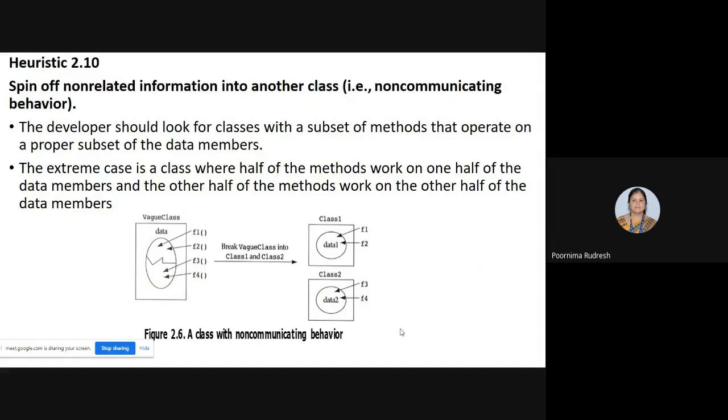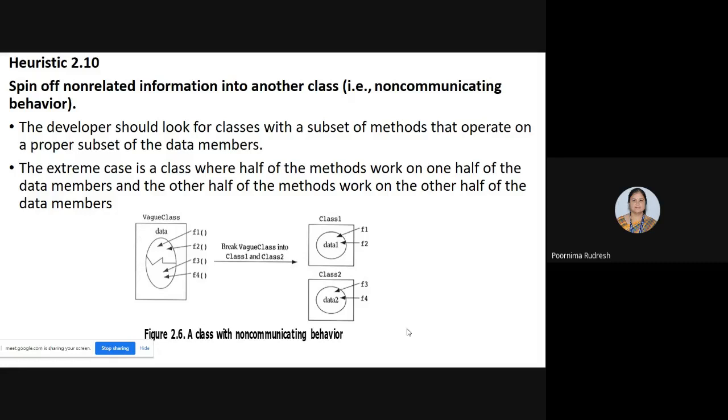This heuristic says that we should spin off non-related information into another class, that is, non-communicating behavior between the classes. They have explained this with the help of a diagram. This heuristic says that the developer should look for classes with a subset of methods that operate on a proper subset of data members. So whenever the developers are trying to create classes with a subset of methods that operate on a proper subset of data members.